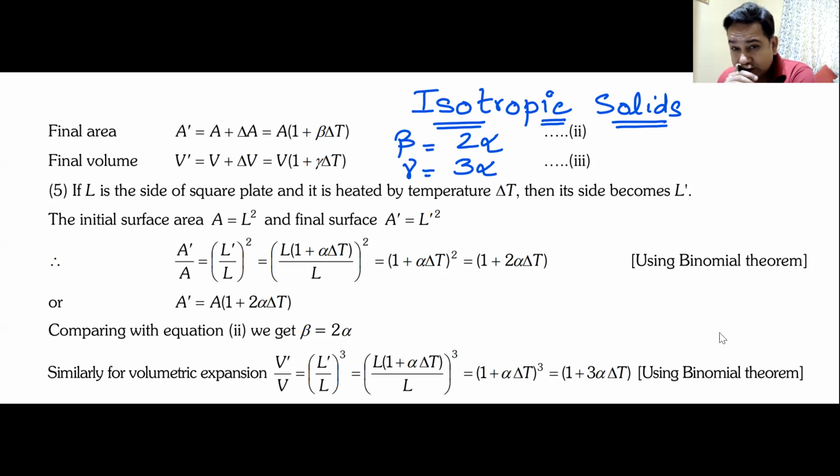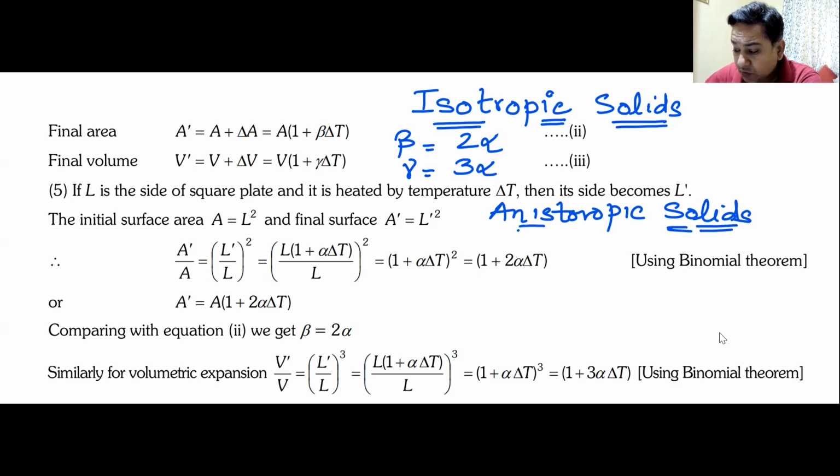Now you might encounter certain solids which do not have the same expansion coefficient in the 3 dimensions. Those solids are known as anisotropic solids. Remember, isotropic, anisotropic. They will have different coefficients of expansion in different dimensions. Do we understand this? So in one dimension, they might have alpha 1, in the other dimension alpha 2, in the third dimension alpha 3.